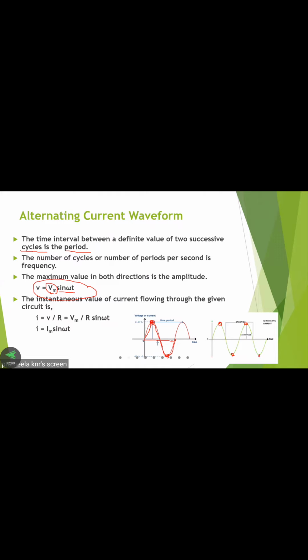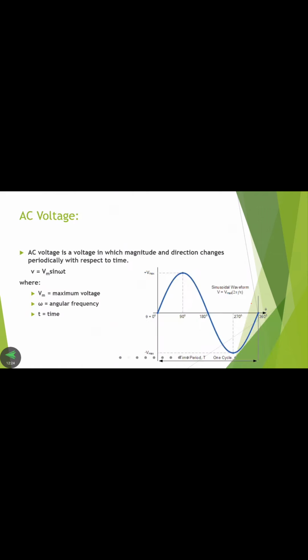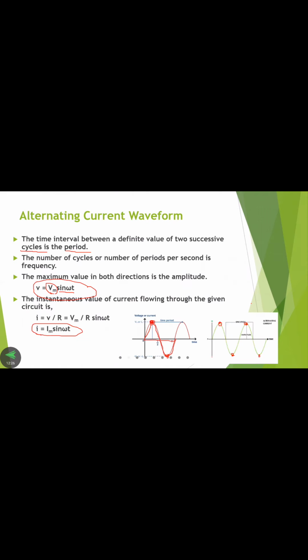We will see that in detail next. This is the formula for the alternating quantity. This is for the voltage and for the current, small i equals I max sin omega t. Importantly, we have seen the definitions of cycle and frequency.